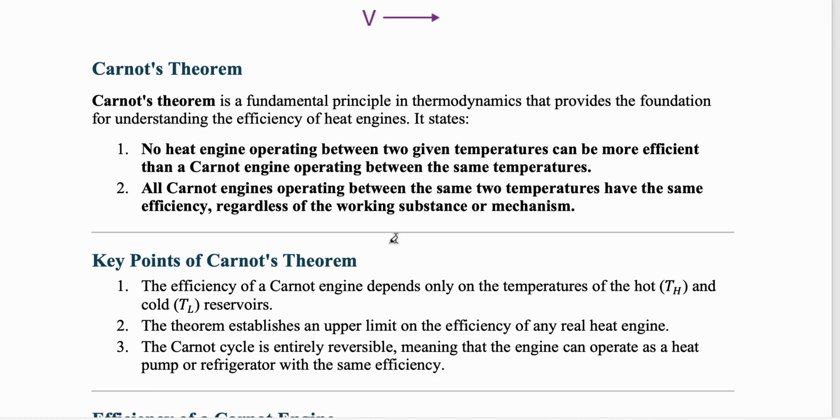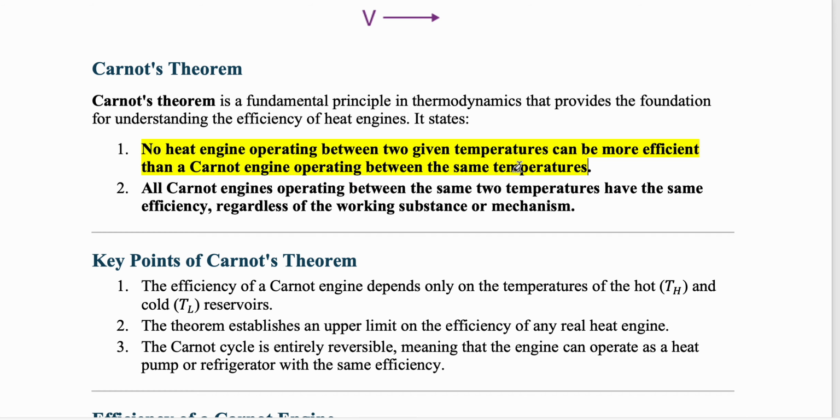Carnot's theorem is also important. This actually talks about the laws of thermodynamics. It simply says that the Carnot engine is the most efficient engine. You cannot have any kind of engine operating between two given temperatures that is more efficient than a Carnot engine.